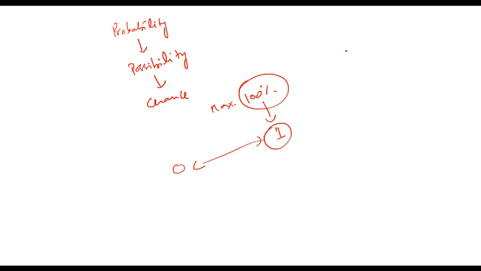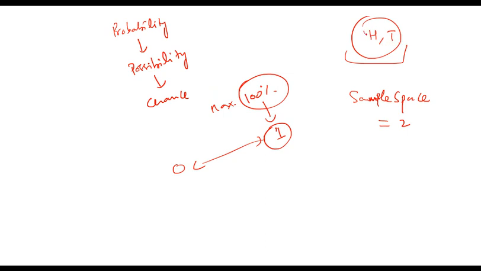Now the question is, how do we calculate it? We calculate it based on the frequencies, or based on the data set available. For example, if you are tossing a coin and you have head and tail on it, then there are only two options, which are head and tail. These two options are known as the sample space. Sample space is the complete list of options, or the exhaustive list of options, which can happen. So sample space in this case would be 2. That is, there are only two outcomes, head and tail.